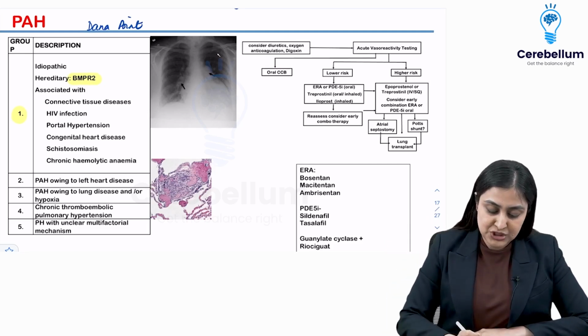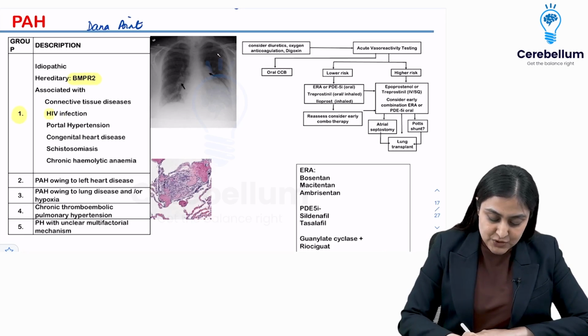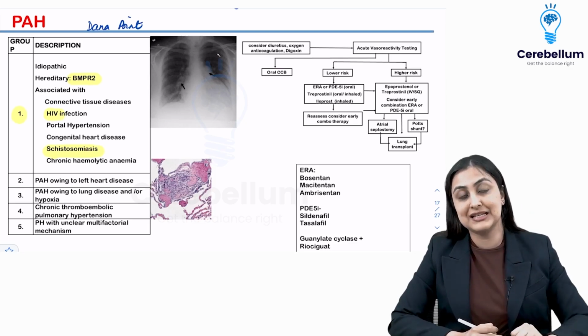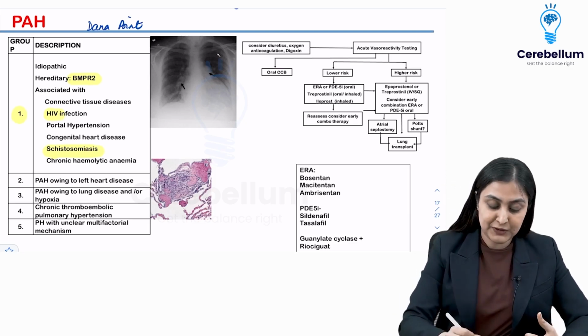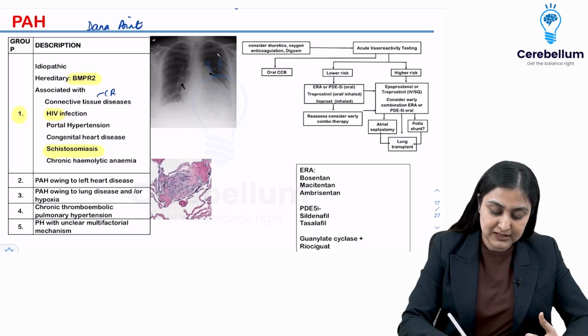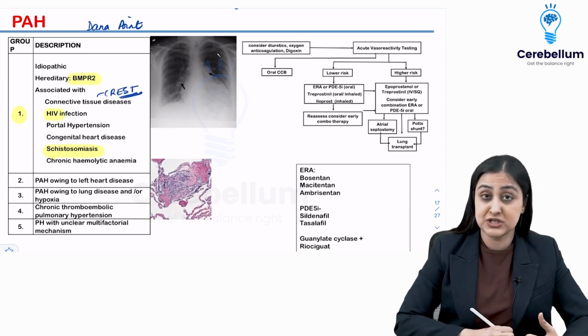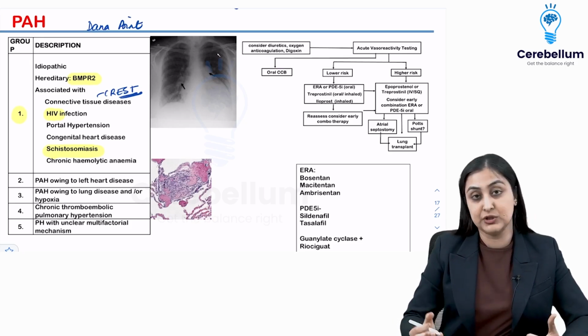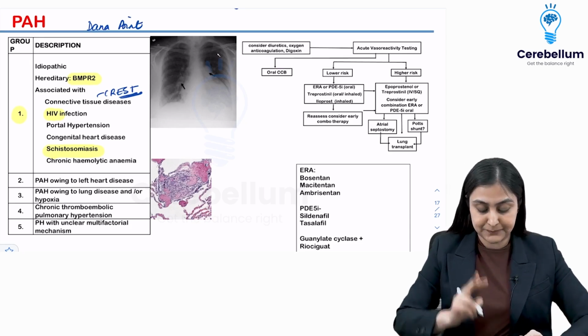It can also be associated with connective tissue disease and HIV. So one infection, HIV, another is schistosomiasis. Two infections leading to PH. When we talk about connective tissue, if you remember, CREST has the highest association with PH, right? Portal hypertension, congenital heart disease or hemolytic anemia. So these are all primary.